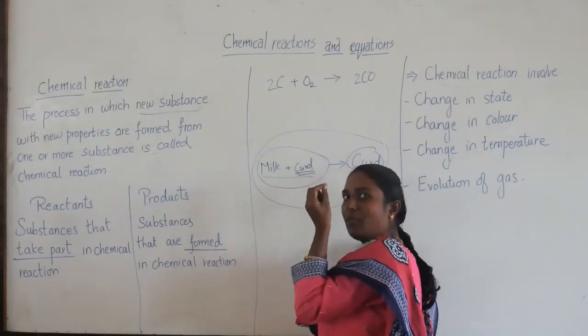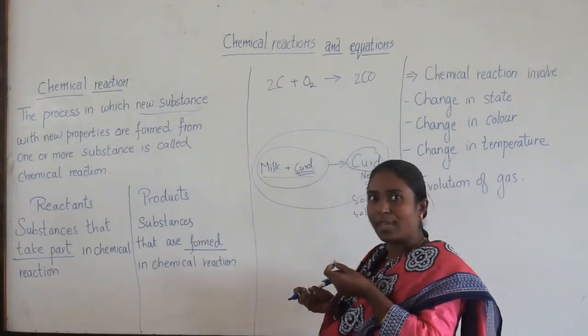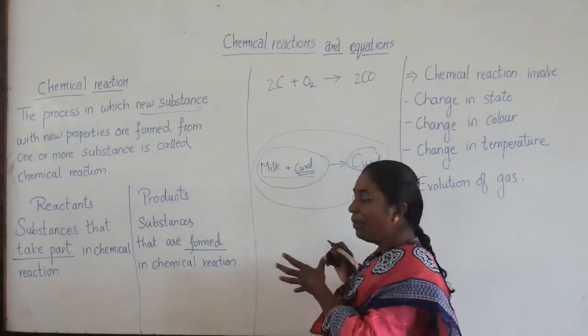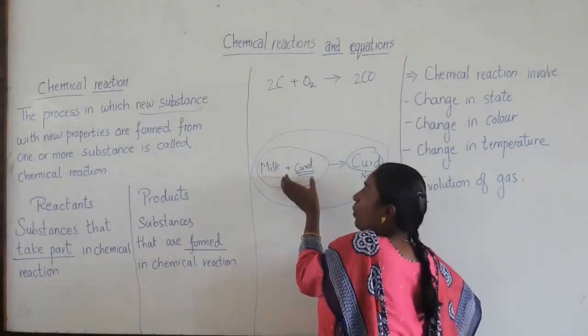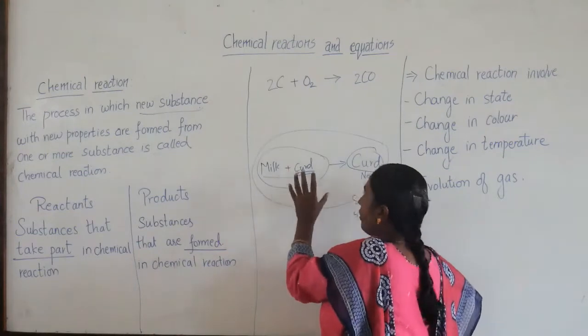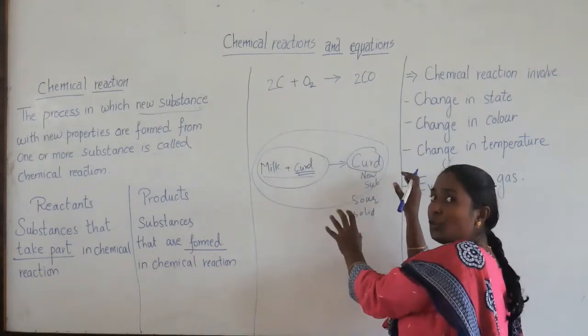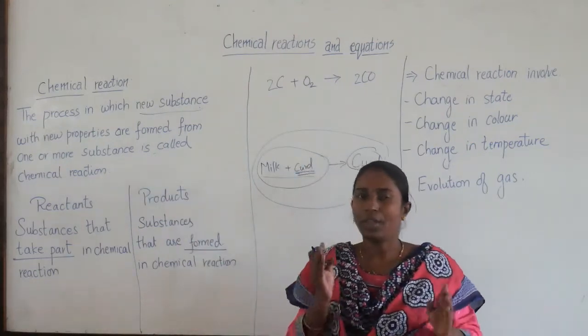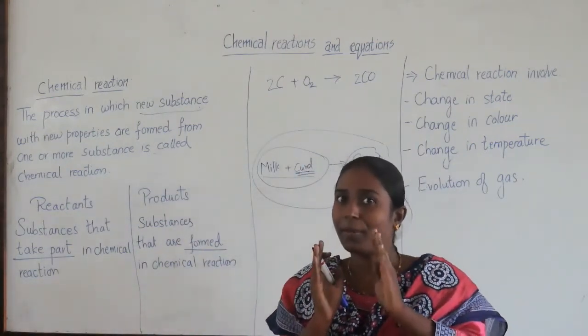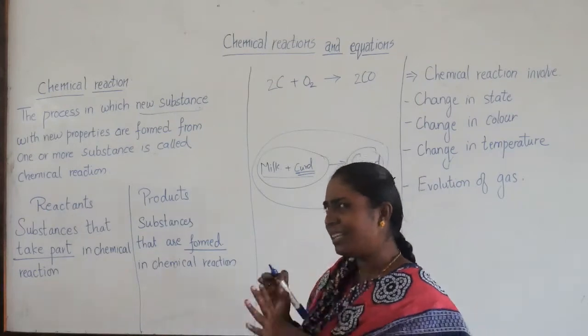Or sometimes you even add lemon juice, citric acid, so that it gets converted into curd, right? So these are one or more substances. They react to form the product with new properties. That is called a chemical reaction. I hope you have understood what is meant by a chemical reaction. Very simple.